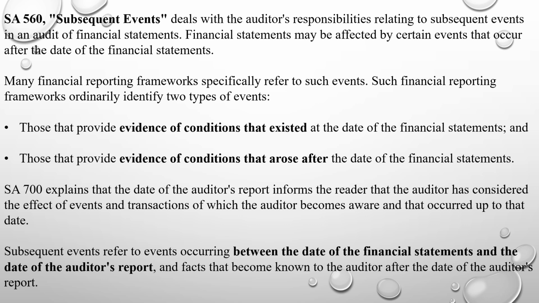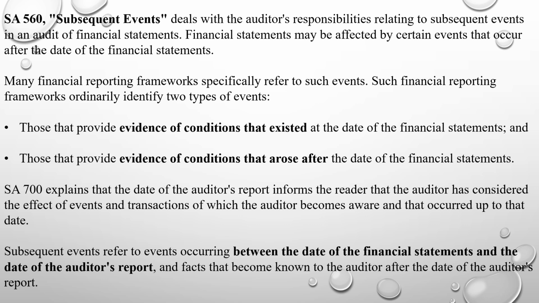Financial statements may be affected by certain events that occur after the date of the financial statements. Many financial reporting frameworks specifically refer to such events. Such financial reporting frameworks ordinarily identify two types of events. First, those that provide evidence of conditions that existed at the date of the financial statements, and second, those that provide evidence of conditions that arose after the date of the financial statements.